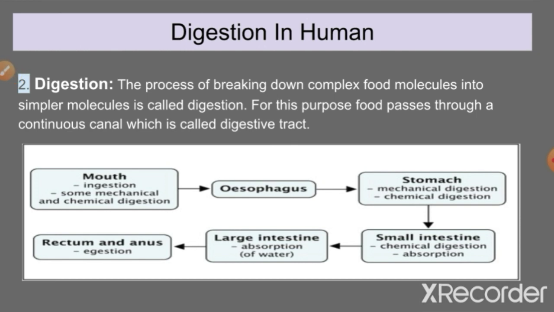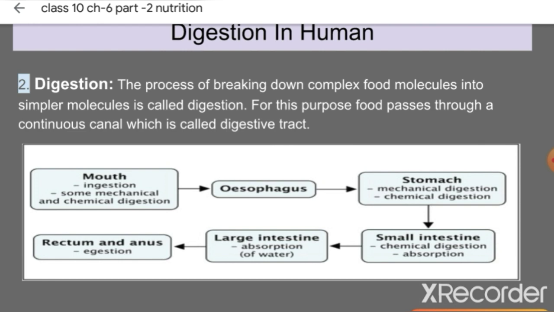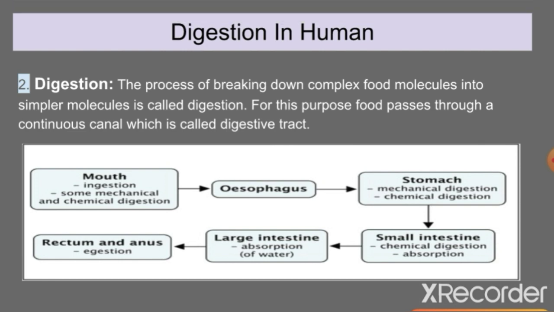Now how does this digestion take place? For this digestion, the food has to go through the following organs. First, the food enters into the mouth, then into the esophagus. Esophagus is known as the food pipe.